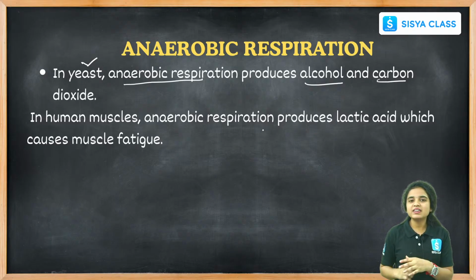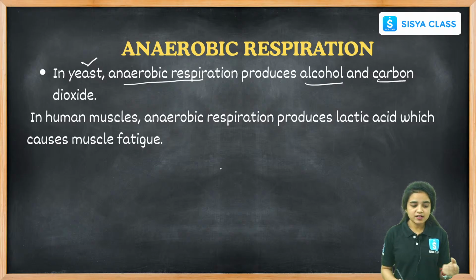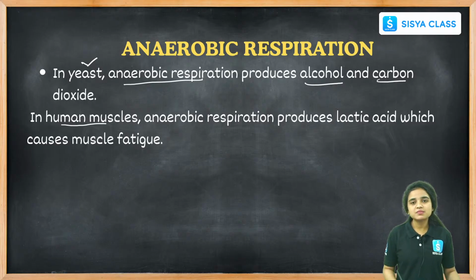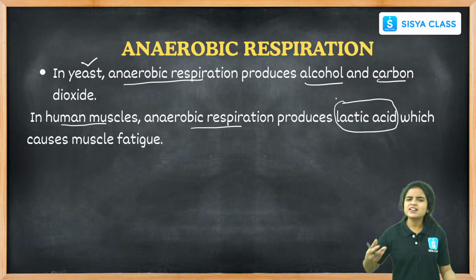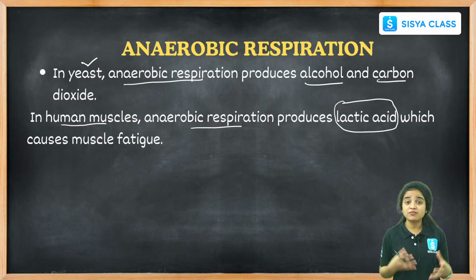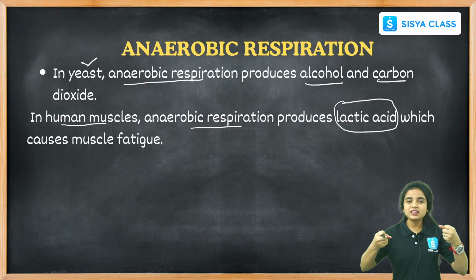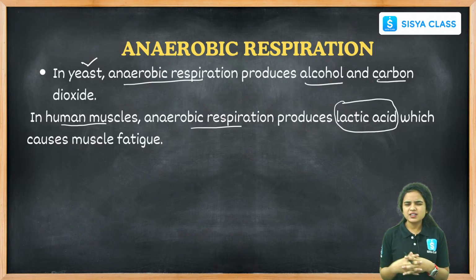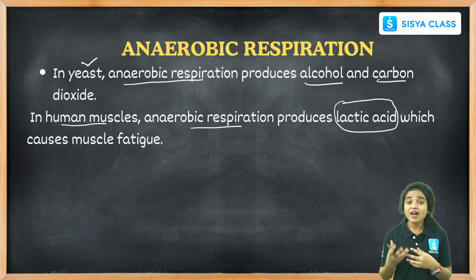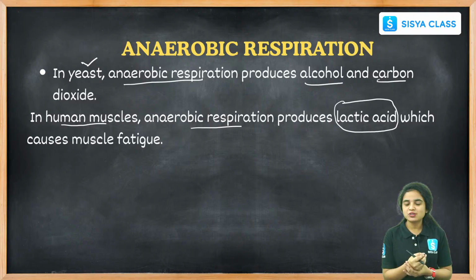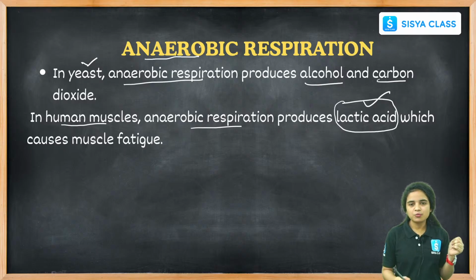Sometimes we can see anaerobic respiration in our human body too, in human muscles. It produces lactic acid. When we are doing heavy exercises, walking fast, running, or lifting heavy objects, how do we feel? We feel our muscles paining, right? Why are these muscles paining? Only due to the formation of lactic acid. And why is this lactic acid formed? Due to anaerobic respiration.